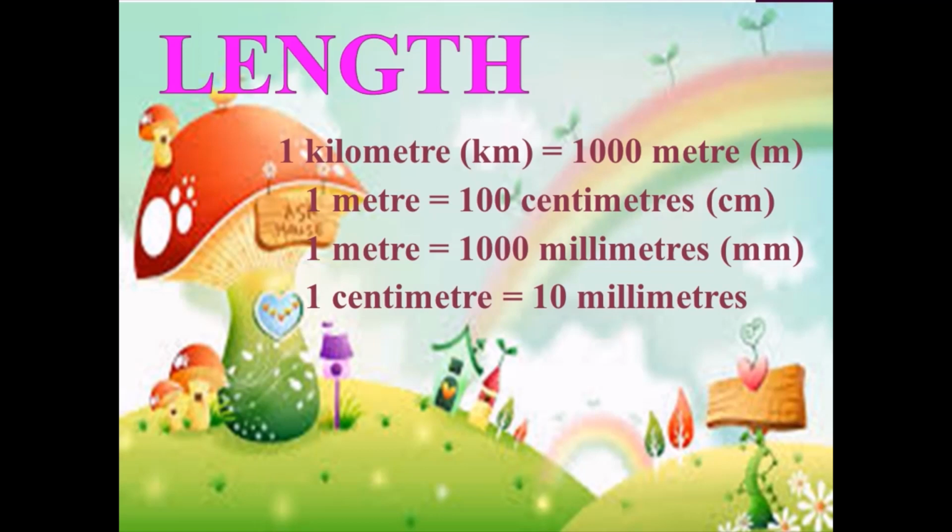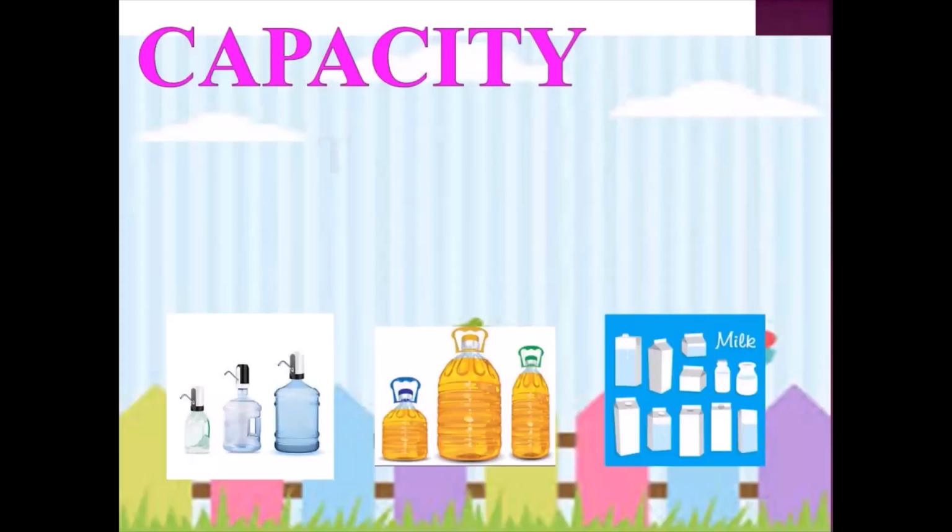Meter means m. Again, 1 meter is equal to 100 centimeters, and centimeter is denoted by cm. 1 meter is equal to 1000 millimeters, and millimeter is denoted by mm. And 1 centimeter is equal to 10 millimeters. So children, you have to remember all these things.